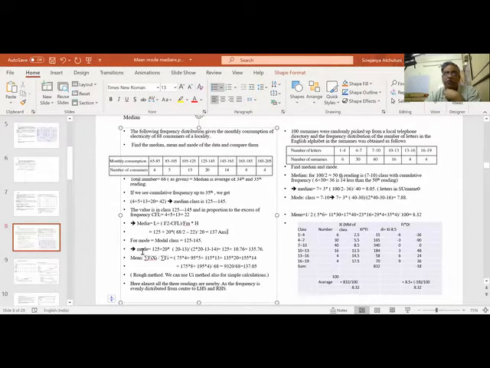Let us see the mode. You understood the median? How the median is found? We have to find the N by 2 reading, and N by 2 reading is how much more than the cumulative frequency up to the previous reading, divided by this range, that is 20, into that excess frequency. We have to get a median value.